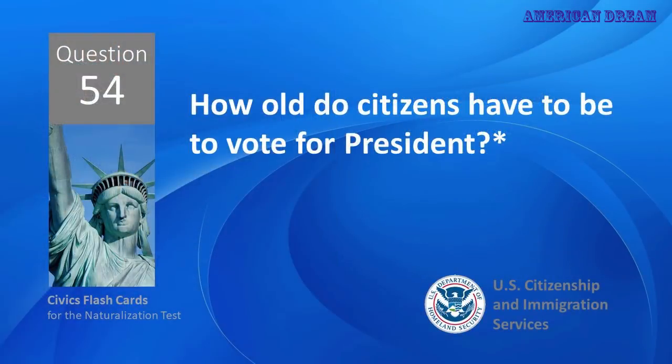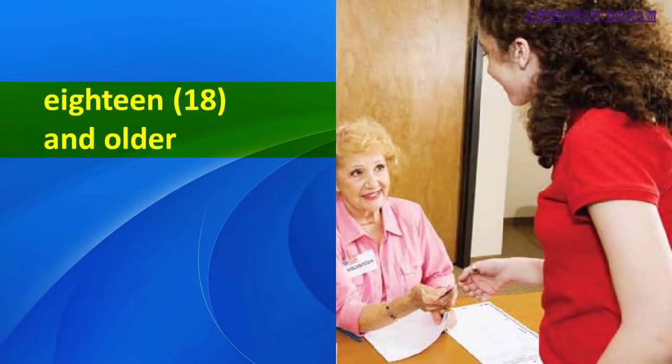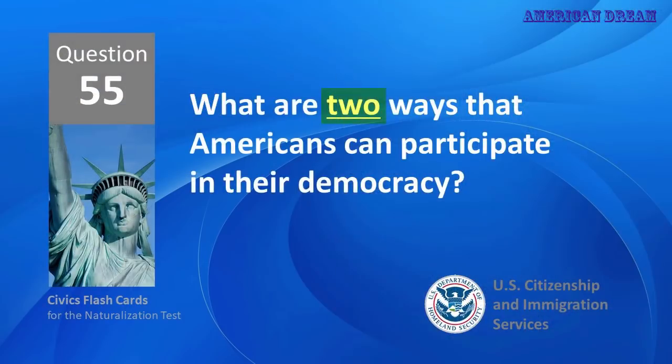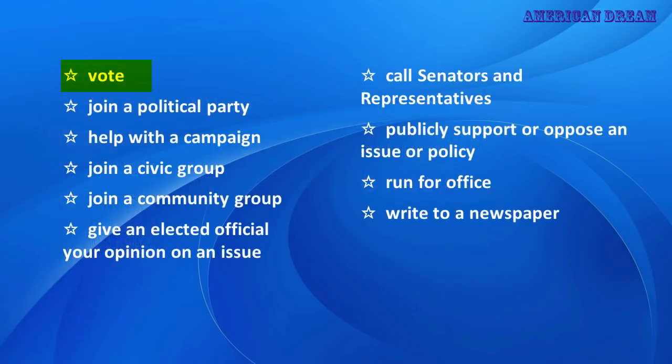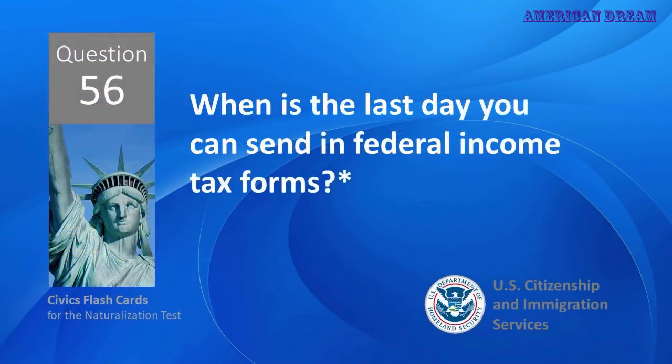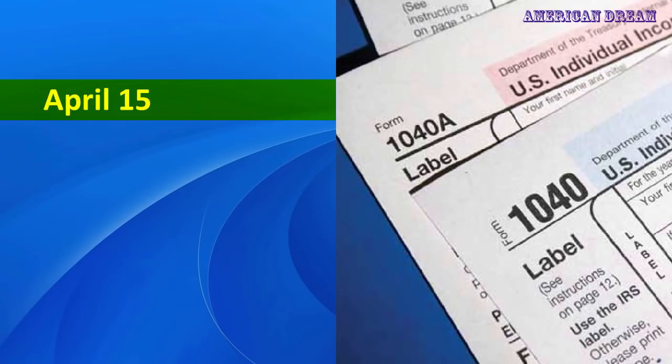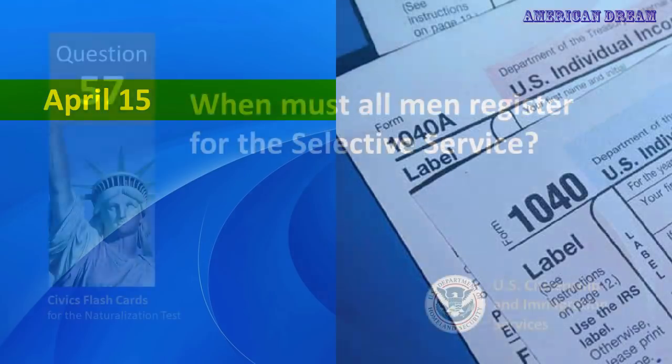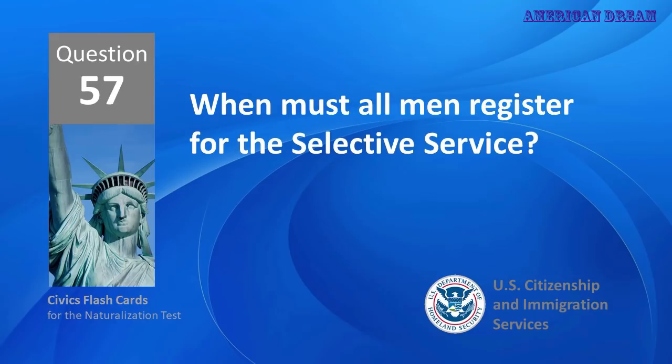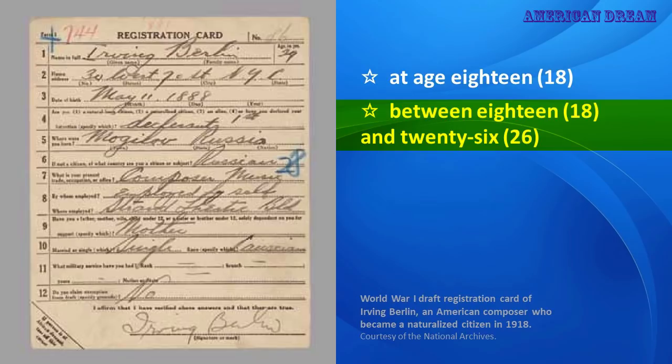How old do citizens have to be to vote for president? 18 and older. What are 2 ways that Americans can participate in their democracy? Vote. Call senators and representatives. When is the last day you can send in federal income tax forms? April 15th. When must all men register for the Selective Service? Between 18 and 26.